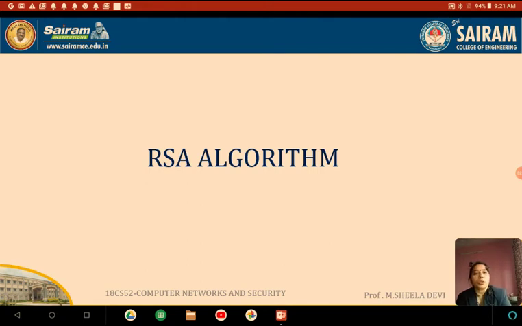If you understand this concept, then it will be very easy for you to understand the RSA algorithm. So we saw what is cryptography, and what is private and public key cryptography. The example of public key cryptography is nothing but the RSA algorithm. We'll see how the RSA algorithm works, how we are going to generate the private key and the public key, and also how we are going to encrypt and decrypt the message with these private keys and public keys. So we'll get into the RSA algorithm.